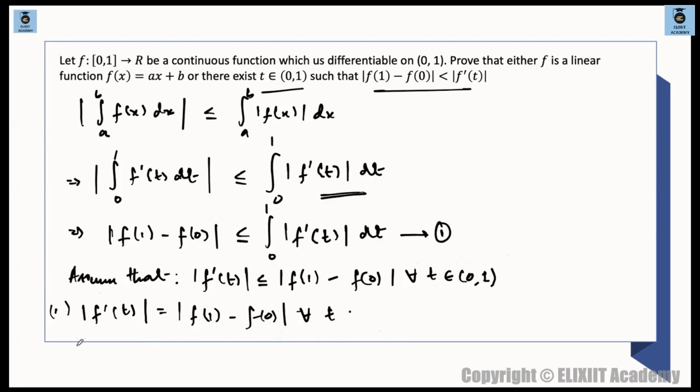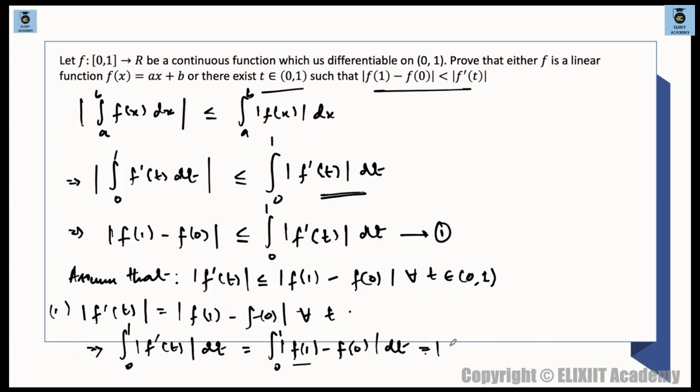So what is the meaning of this thing? What if I take the integral from 0 to 1 of mod of f dash of t dt on both the sides, so this becomes mod of f of 1 minus f of 0 dt. ठीक है, अब ये तो t आएगा, ये तो कांस्टेंट है. So what is this?